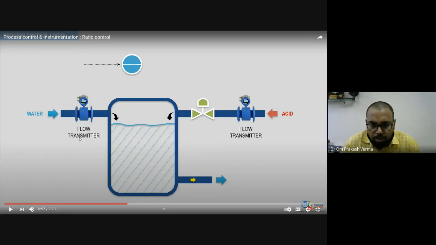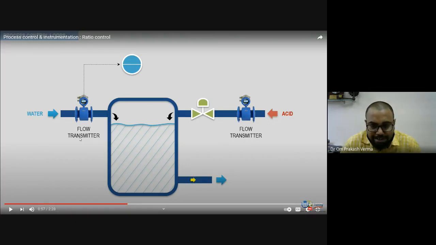So what do you think? Which should be the wild stream and which should be the controlled stream? Which should be controlled in this particular problem? Which should be considered as the wild and which should be considered as the control variable?